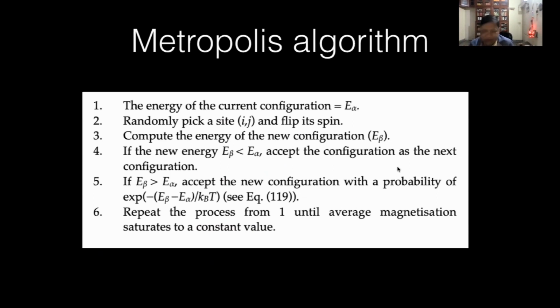Given a configuration, compute the energy E alpha, then randomly pick a site ij and flip its spin. Take a random site. Compute the energy of the new configuration, E beta. If the new energy is less than E alpha, then accept the configuration as the next configuration. But if E beta is greater than E alpha, then accept the new configuration with this probability, e to the power minus (E beta minus E alpha) by kBT. And repeat this process from 1 until average magnetization saturates to a constant value. Okay, so this is the algorithm. I hope it is clear to most of you.